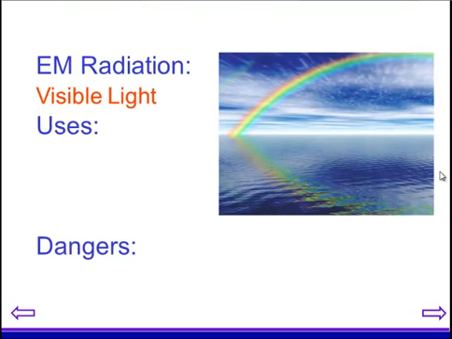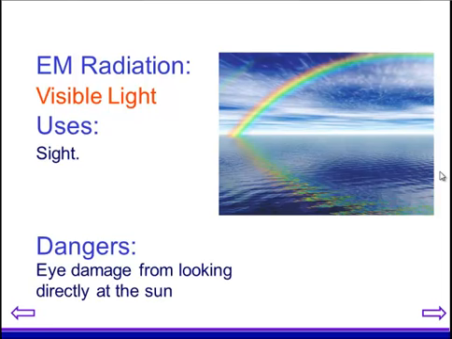Visible light. Okay, so visible light, here I'm showing the rainbow, and that explains that all the different colours of the rainbow are just different frequencies of the wider electromagnetic spectrum. Uses, well, clearly for sight. Okay. Dangers, we do have to be careful when we're looking directly into the sun, because that can damage some of the sensitive rods and cones inside our eyes.